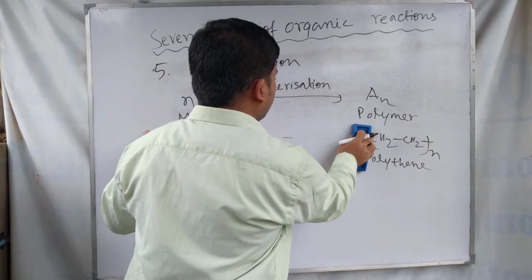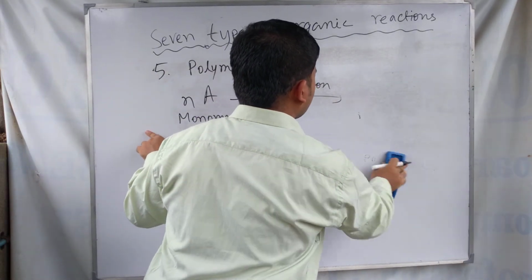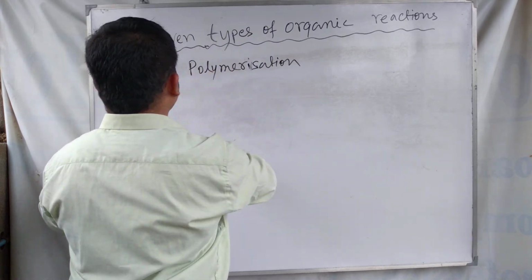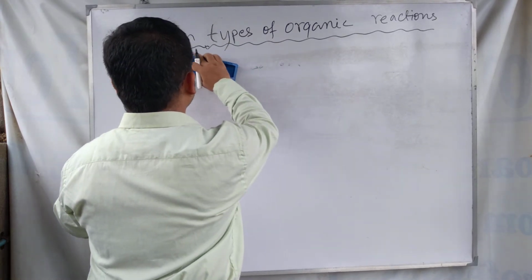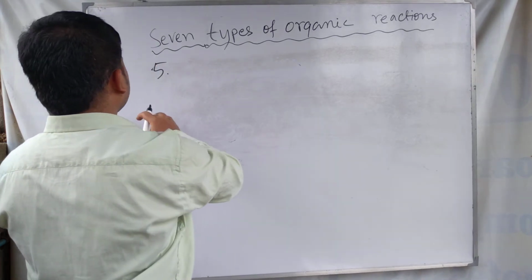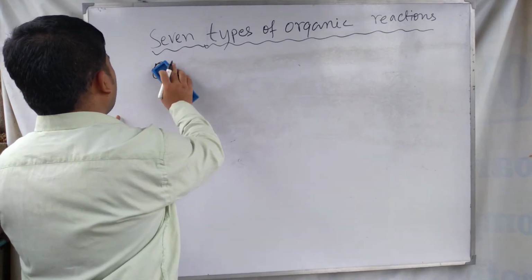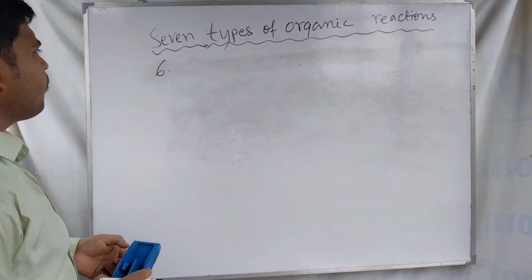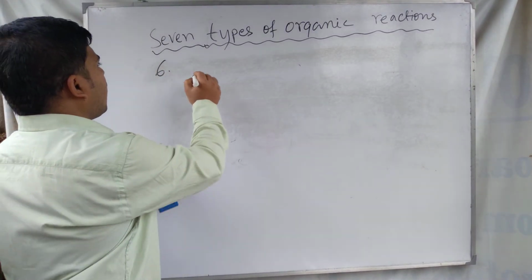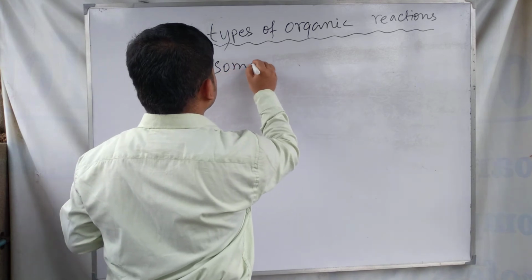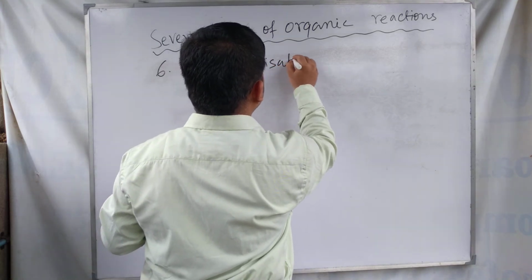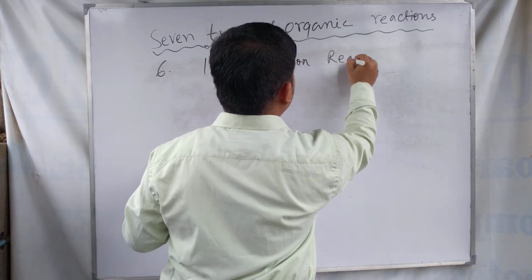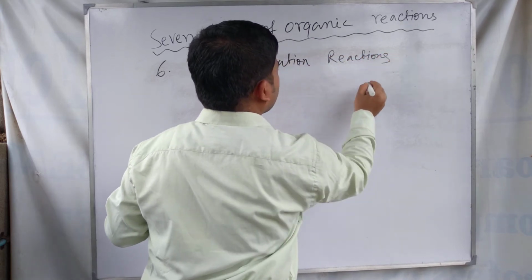Next we discuss number 6. In the sixth number we discuss isomerization reactions.